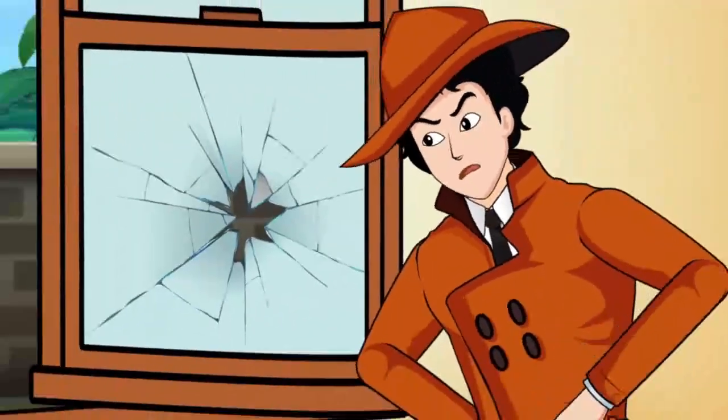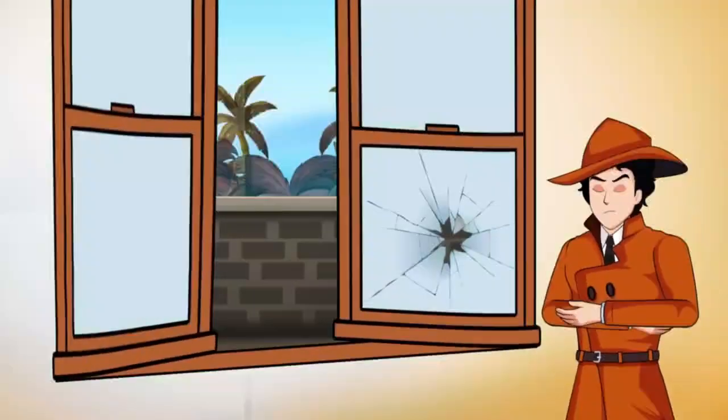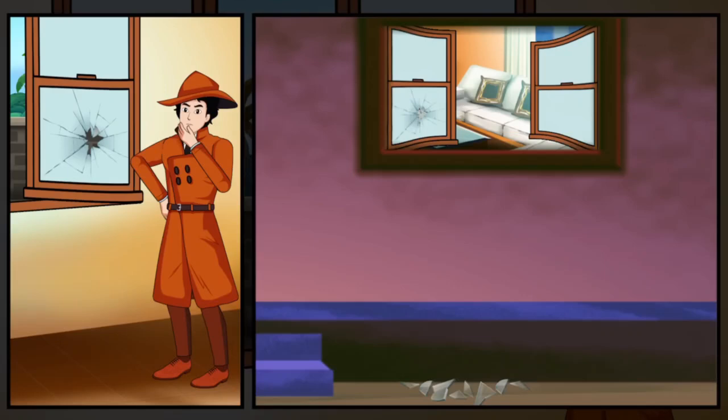Mayhul examines the broken window carefully and realizes who the killer is. Can you figure it out by looking at the window?